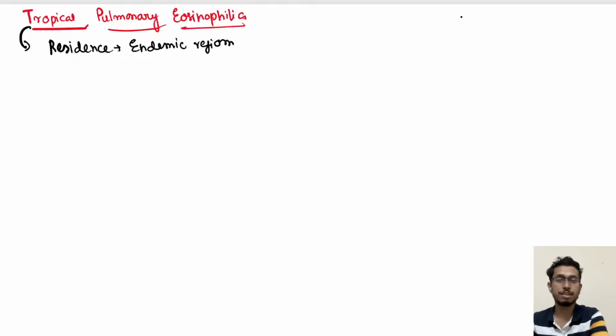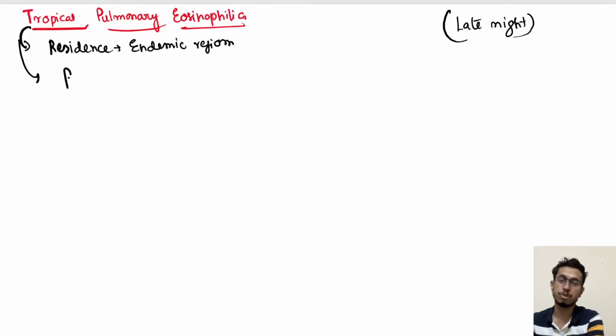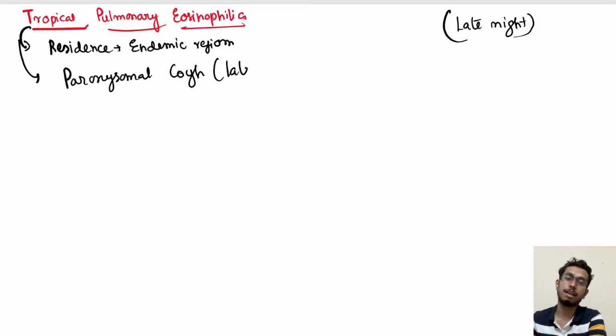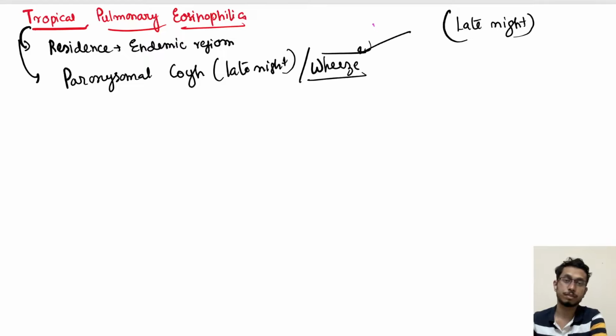Now when is the microfilaria seen? Microfilaria is seen in the blood in the late night, so it is getting cleared by the lungs in the late night. So there is paroxysm of cough at late night, a nocturnal cough. Sometimes wheeze can be seen, just because of the allergic reaction.